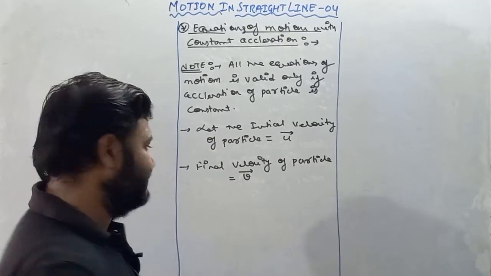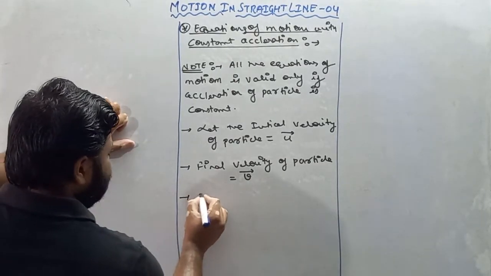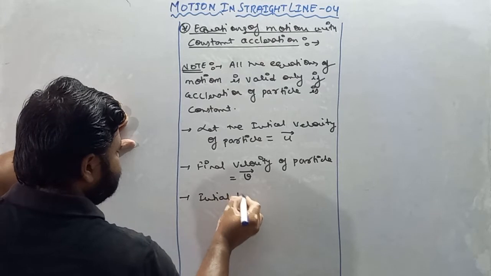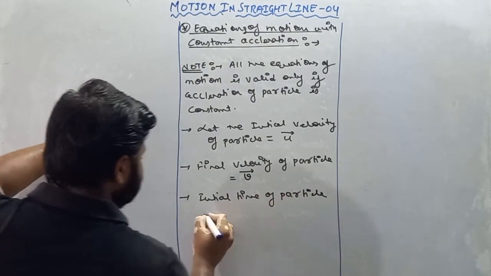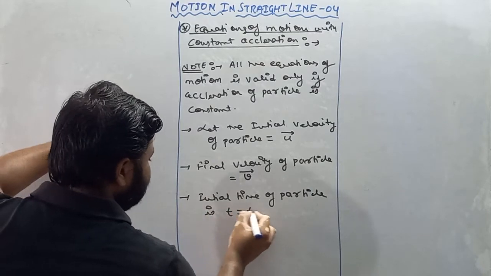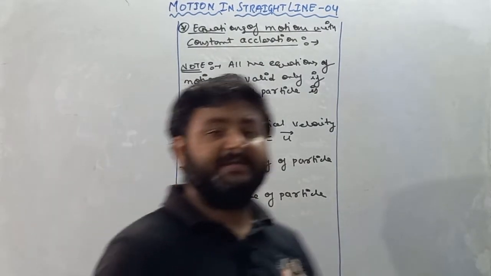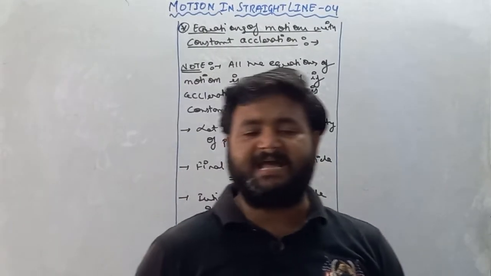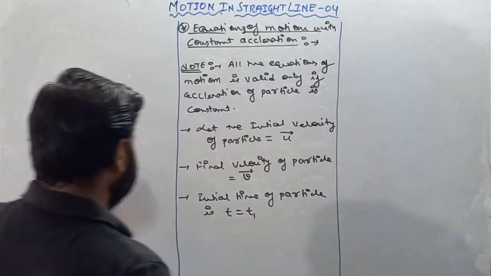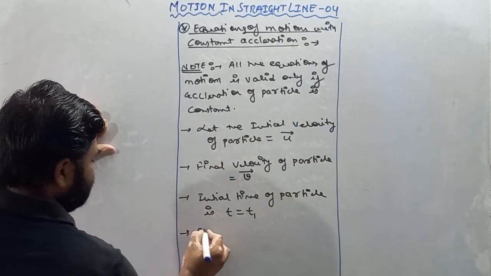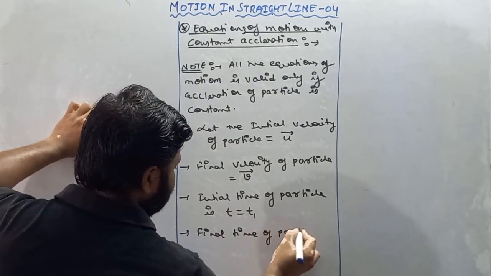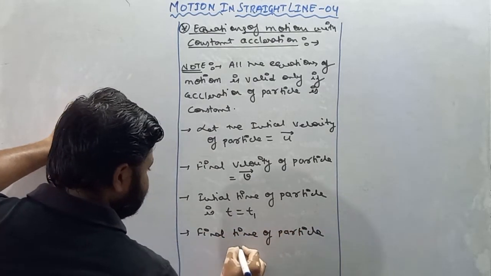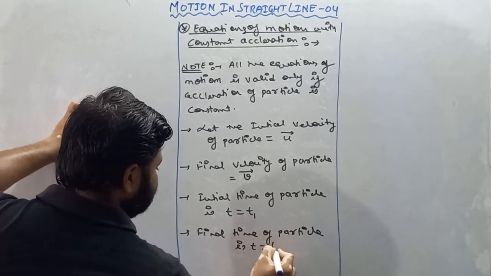Now moving forward, initial time of particle is t is equals to t1. We are considering initial time of particle as t is equals to t1. Similarly, final time of particle is considered to be t is equals to t2.